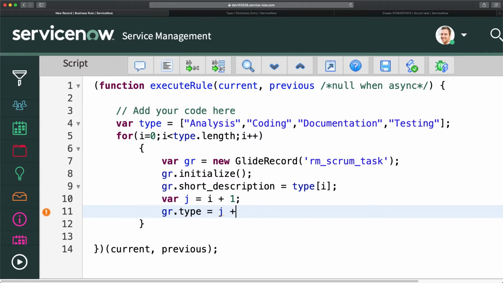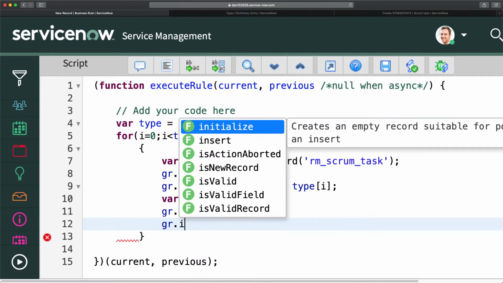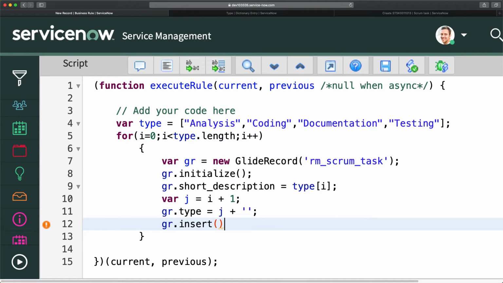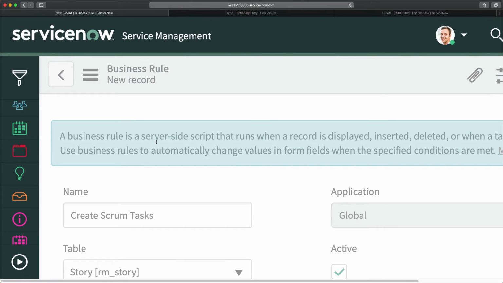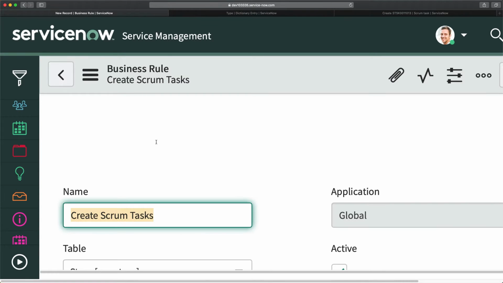But what we will do, we will also add a string here, so that it should not, I think, create any kind of problem, so that it will directly push that string value. So I will just do semicolon here. So it is done. I think we have given the choice, we have given the short description, and now I will just do gr dot, here we have insert. So I will do semicolon. I think our script is ready, and I will click on save. So our business rule is created, it is saved. Now we will do testing.